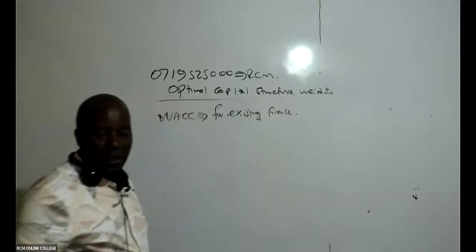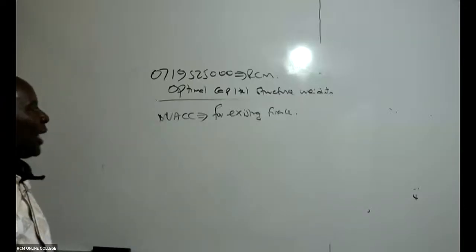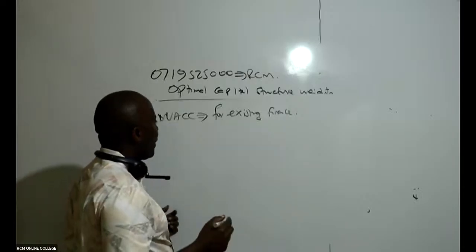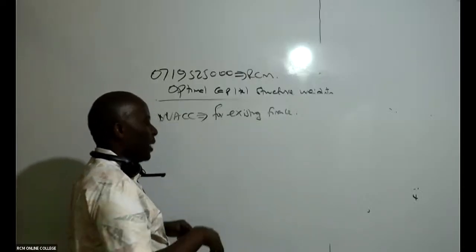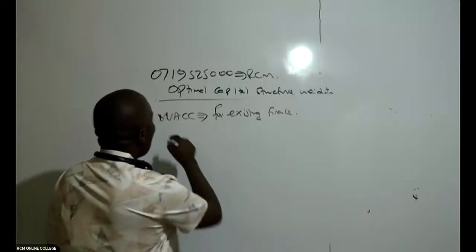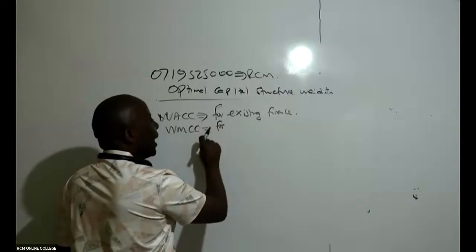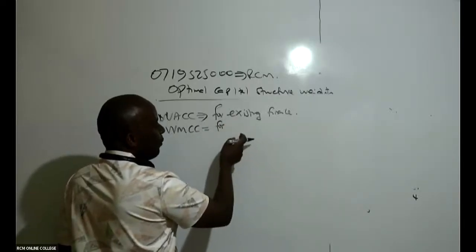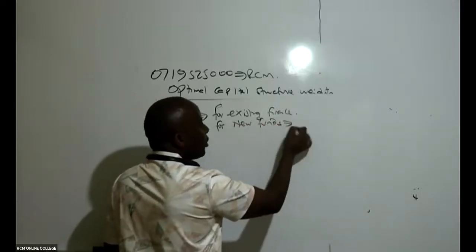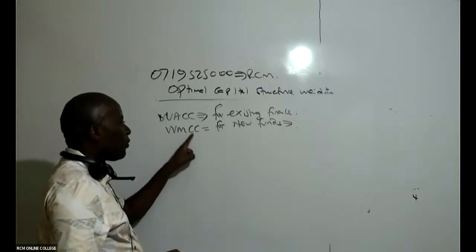But anytime you want finance for new funds, new projects, then you get what we call the weighted marginal cost of capital.